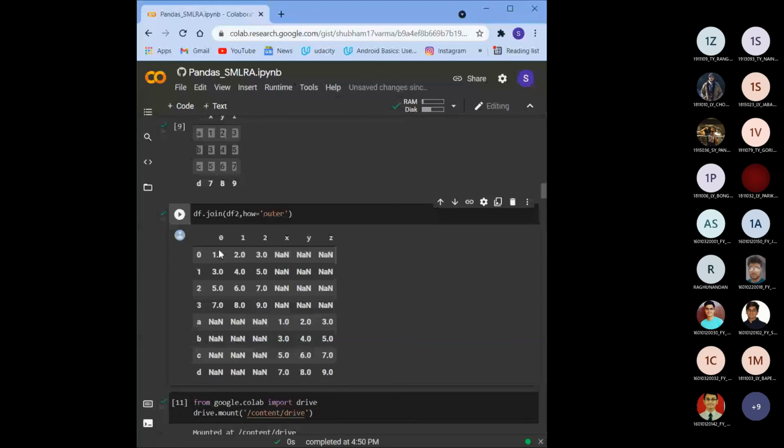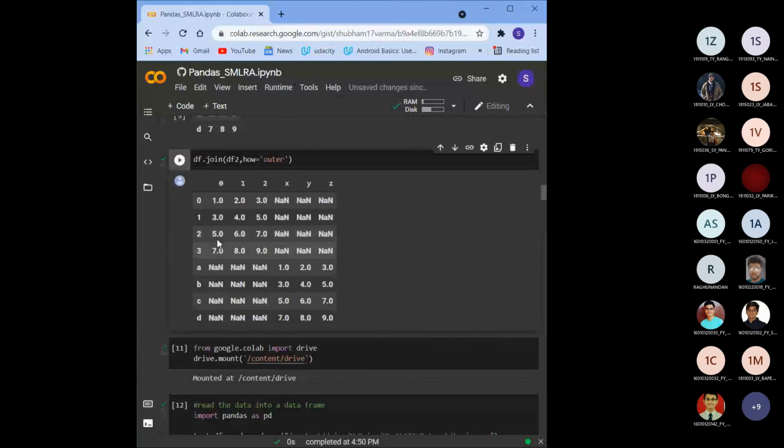This is the outer function, where two things are joined, overlapping each other. Inner is for what is not overlapping. If you have the inner function, then what will happen is that only the thing common in the first table and the second table will be shown to you. In outer, everything is shown, and in inner only the common thing will be shown to you.